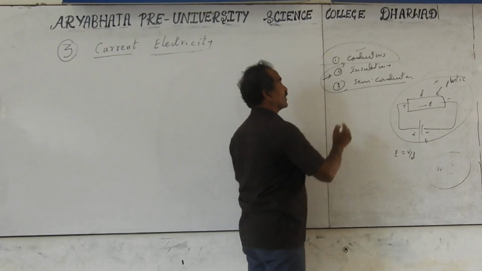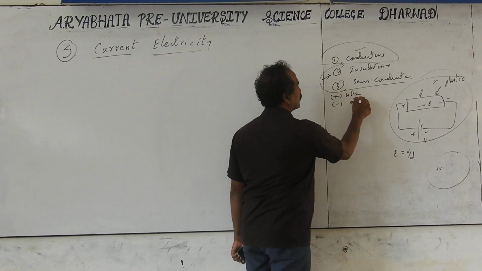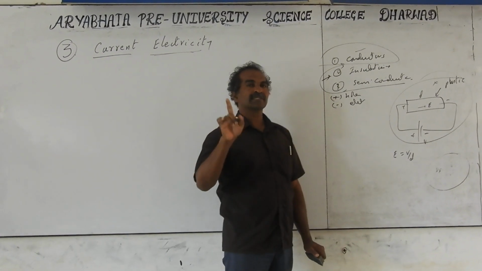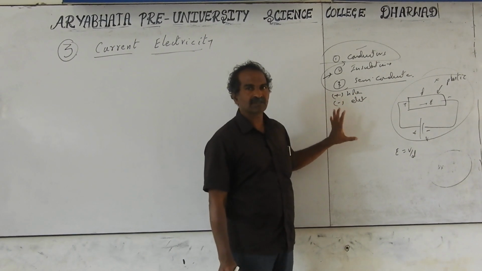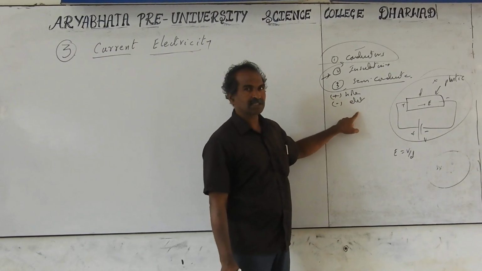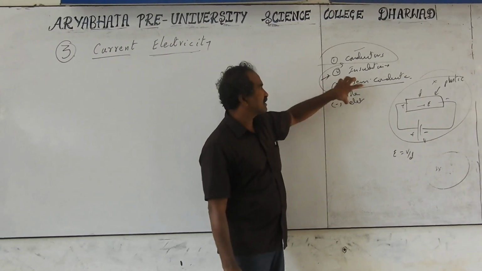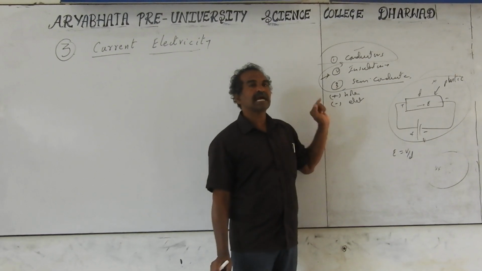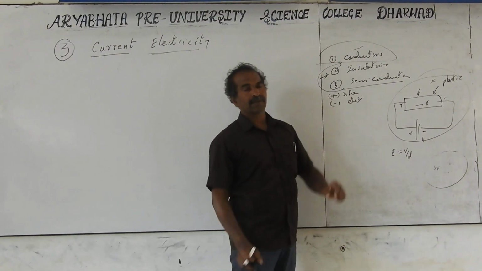In semiconductors, we have positive charges called holes, and negative charges, which are nothing but electrons. So for semiconductors also, the total current is the sum of the two currents, because of the holes and electrons. Holes are empty spaces actually. They behave like positive charges, same as the electron charge but positive. Electrons and holes travel in opposite directions. Net current is the sum of the two currents. For semiconductors, we have a separate topic also. But in this topic, we are going to discuss current related to ions, semiconductors, and conductors also.